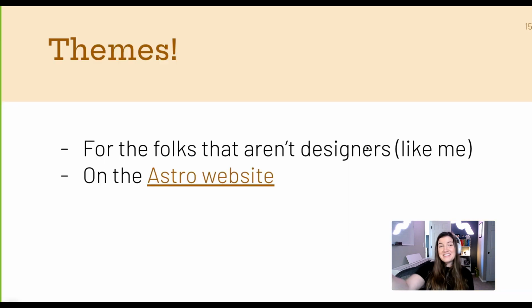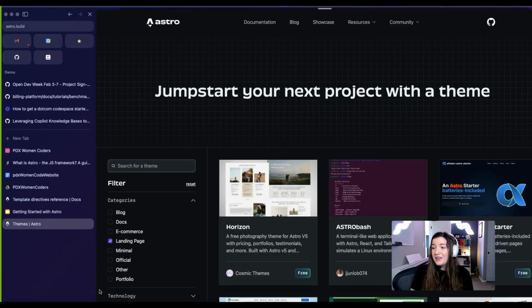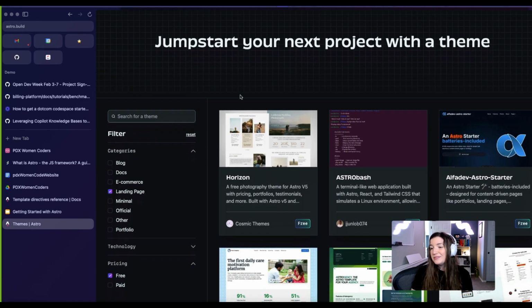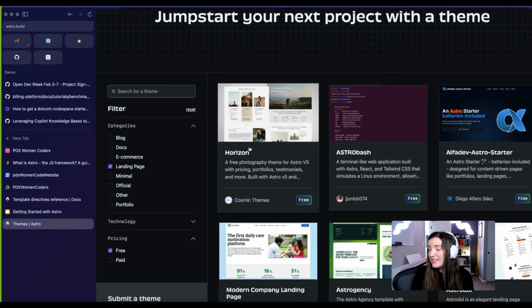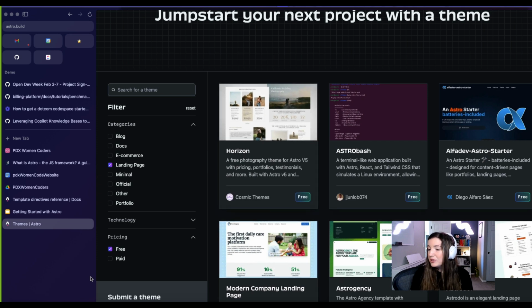So there are themes available so that you don't have to do this, which is really cool. They're all available on the Astro website. There are some that are paid, some that are free, and I figured we would go through there, choose a theme, and then go from there. So this is the actual Astro website, and I actually found a theme already that I plan to use that we'll walk through beginning to end how to set this up.